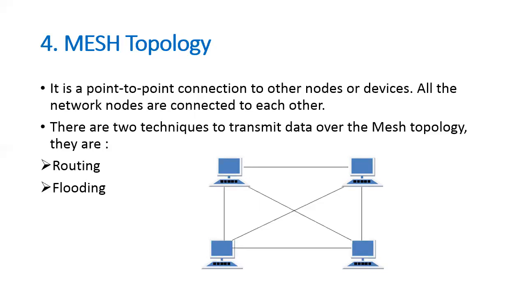Flooding now. What is flooding? In flooding, the same data is transmitted to all the network nodes. Hence, no routing logic is required. The network is robust and it's very unlikely to lose the data, but it leads to unwanted load over the network. Features of mesh topology: fully connected, robust, and not flexible.